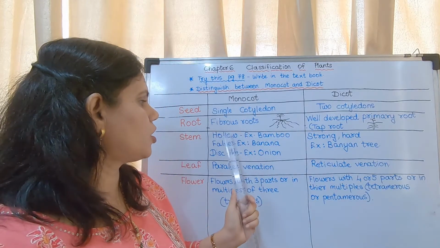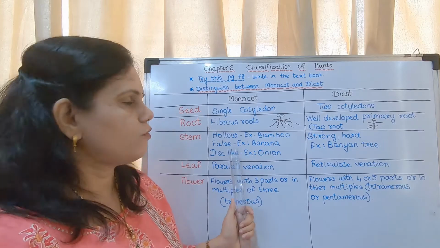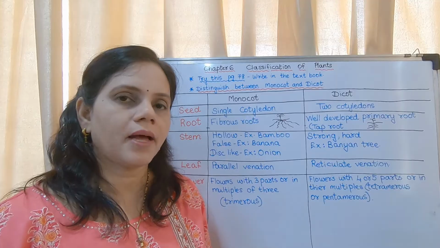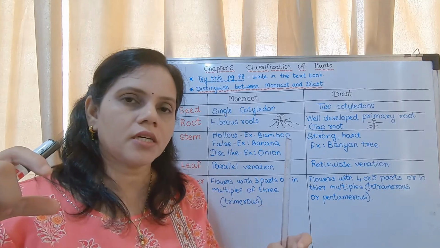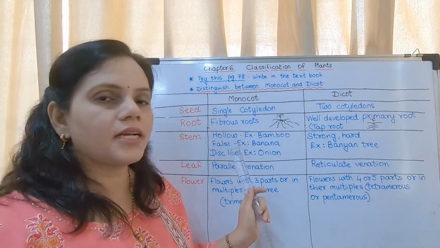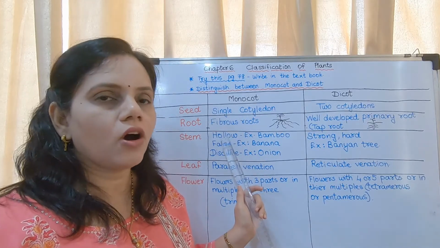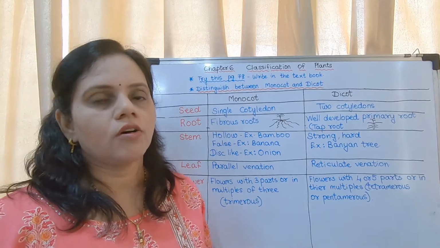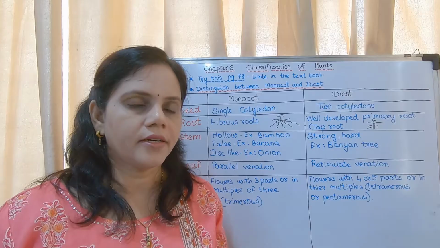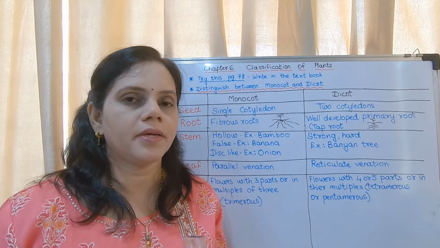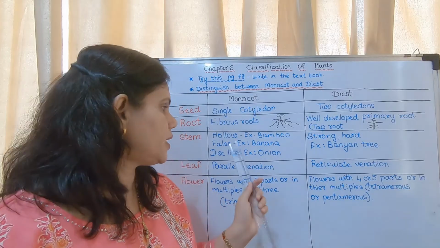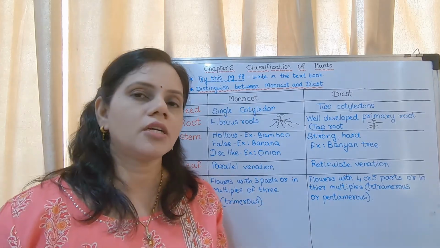In case of monocot there are three different types. First one is hollow, just like in bamboo. You might have seen bamboo. Inside the bamboo there is a hollow space. So such type of stem is said to be hollow. Second is false. False means it is not completely hollow, not completely solid. Just like big plants, their stem is completely solid. Now in case of banana, it is not completely solid.